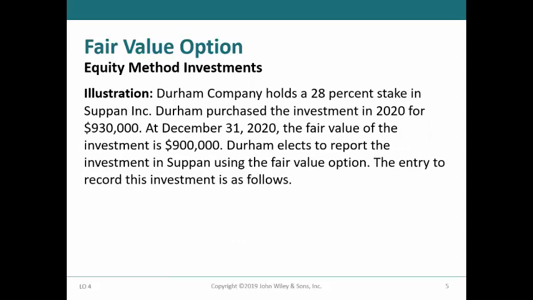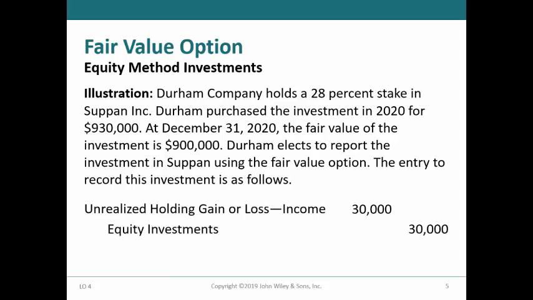To illustrate the fair value option applied to an equity investment, we will consider Durham Company that owns a 28% stake in Supon Inc. purchased for $930,000 in 2020. At December 31st, 2020, the fair value of the investment is $900,000. To record the adjusting entry if the fair value option was elected, Durham would debit unrealized holding gain or loss income for $30,000 and credit equity investments for the same amount.